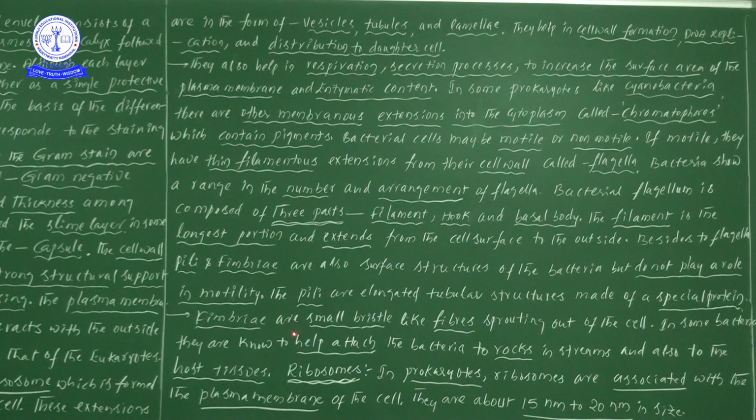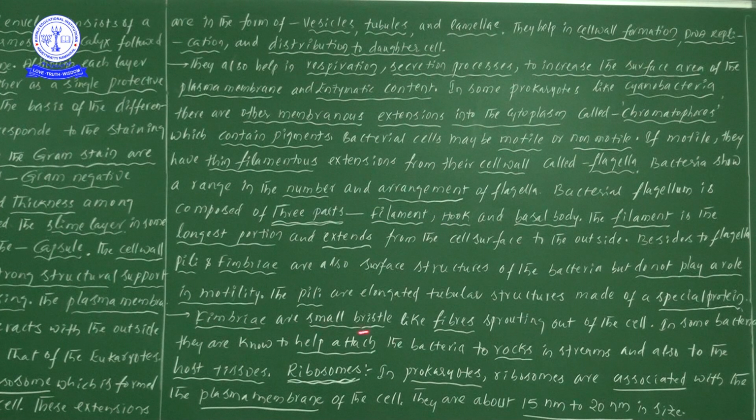Next one, fimbriae are here; they didn't give one piece of information. So sex pili, here we can take. So sex pili definitely help in sexual reproduction. I will explain this while explaining the next information. Next one, fimbriae are small bristle-like fibers sprouting out of the cell.